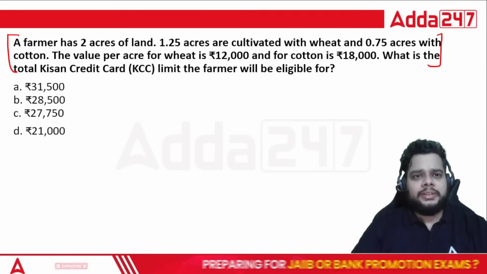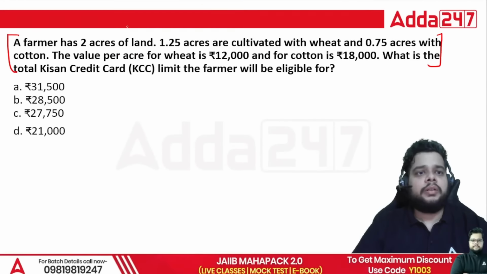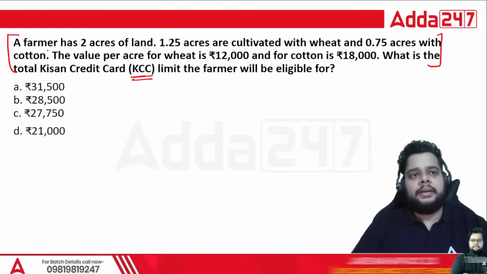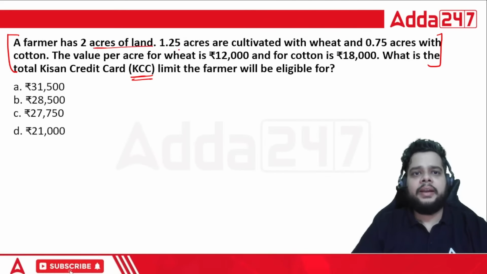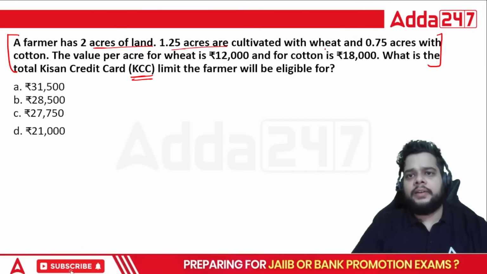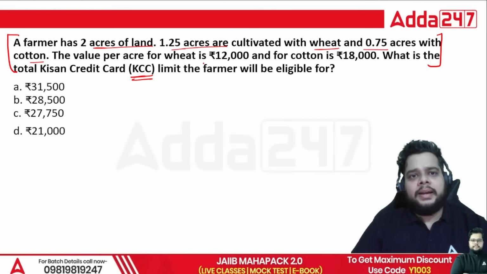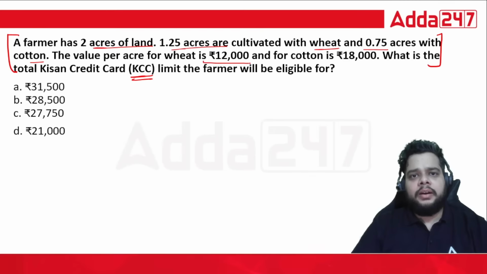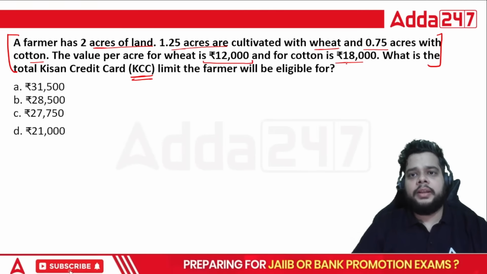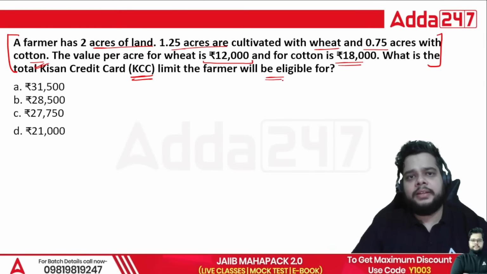So try to answer this question, which is based on agri credit. A farmer has 2 acres of land, 1.25 cultivated with wheat, 0.75 with cotton. The value per acre for wheat is 12,000, for cotton is 18,000. What is the total KCC limit the farmer is eligible for?